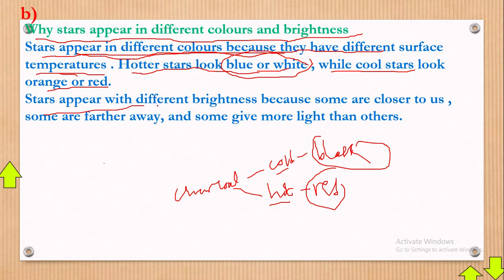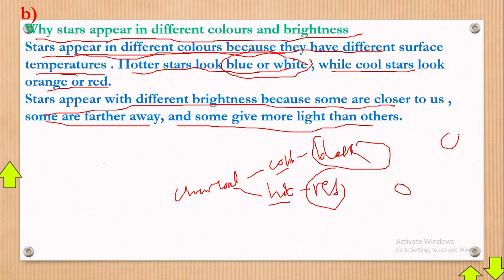Alright, good. So stars appear with different brightness because some are closer to us, some are far away, and some give more light than others. Yes, of course, there's some stars which are near to us and others which are far away. Of course, we are looking at an experiment whereby, look at a torch. If this is your face right here, and someone is holding a torch just right in your face, near here, and shining the same magnitude, then also another torch at a far distance like this, which one will be brighter, torch A or torch B? You realize that torch A will be brighter. Why? It is near to you, while torch B will be a bit dimmer because it's far away from you. Same to stars. Stars which are near give more light compared to stars which are very far away.